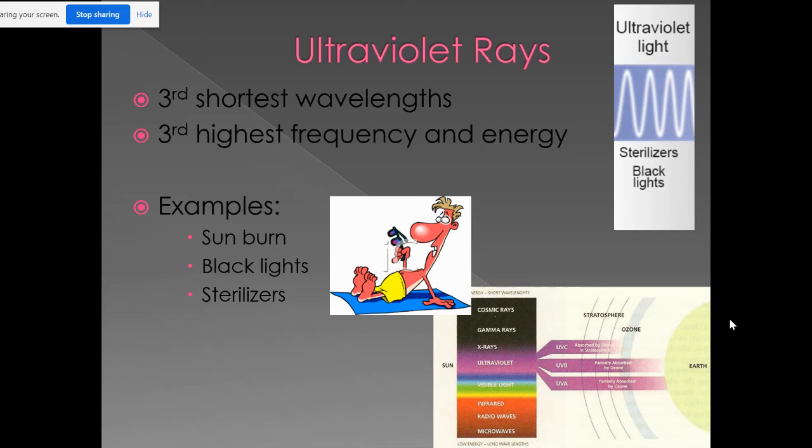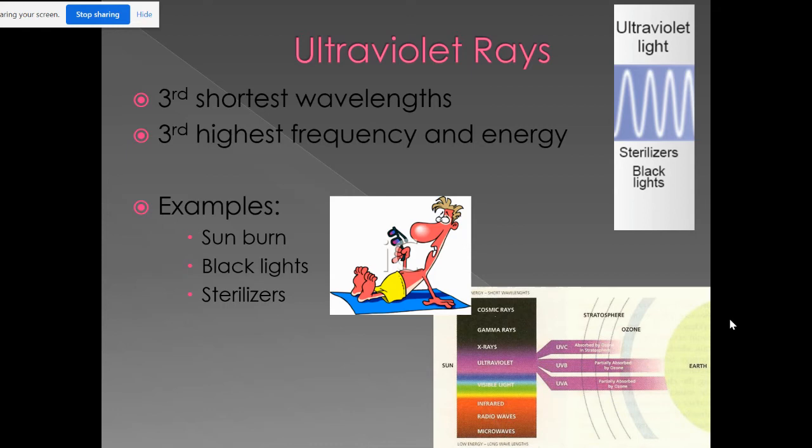Hospitals and dental offices and other places that create sterile equipment use UV radiation to kill all bacteria and germs. In order for us to kill viruses off, we need a lot of ultraviolet radiation from the sun, because that kills germs, bacteria, and viruses. So the sun is good, but too much of it can be harmful, such as skin cancer and sunburns. So be careful with those, but we need those.